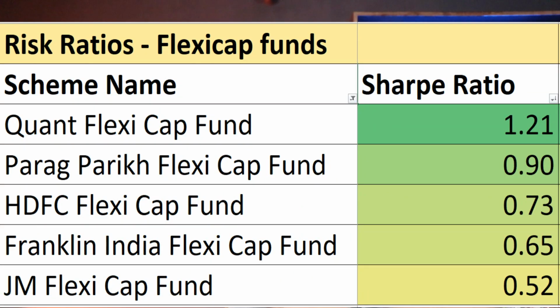And next, in risk analysis we are going to look at the Sharpe ratios of these funds, and Sharpe ratio tells us how much returns the fund is generating against the risk it has taken, and the higher the value of Sharpe ratio the better for the fund. On the parameter of Sharpe ratio, on number 1 we have Quant Flexi Cap fund, on number 2 we have Parag Parikh Flexi Cap fund, on number 3 we have HDFC Flexi Cap fund, on number 4th we have Franklin India Flexi Cap fund, and on number 5th we have JM Flexi Cap fund.